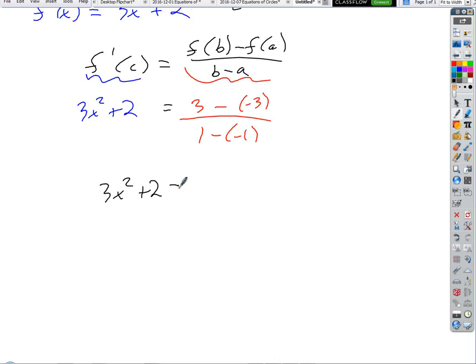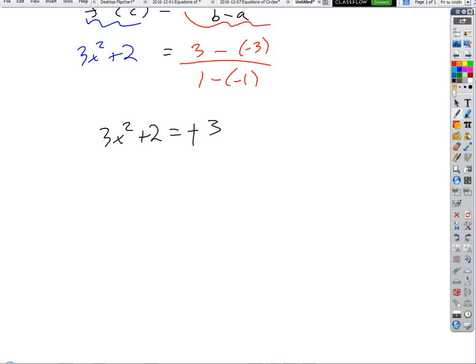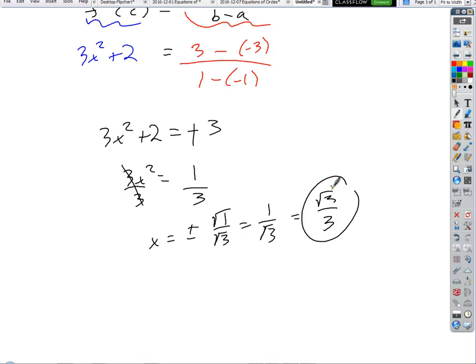3x squared plus 2 equals 3, right? What do I have to do to isolate x? Subtract 2, divided by 3, square root it. Then multiply top and bottom by the square root. Good. Plus or minus square root of 3 over 3 for my two values.